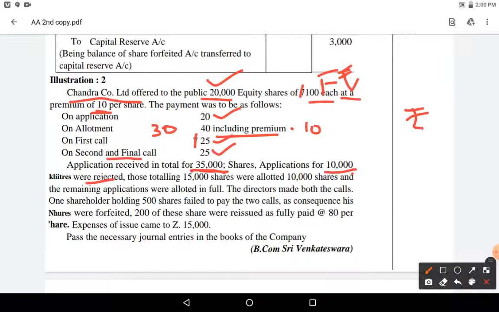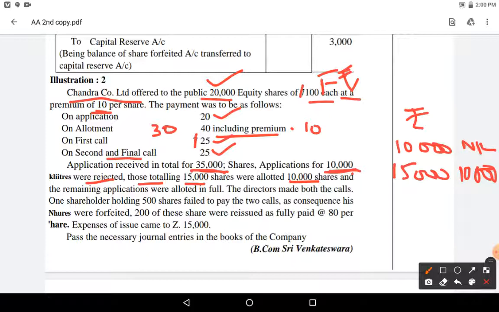Yesterday I told you, the company can reject the application money, so they have rejected it, and for those totaling 15,000 they allotted 10,000 shares. For 10,000 shares they have rejected all the applications, they didn't allot anything.